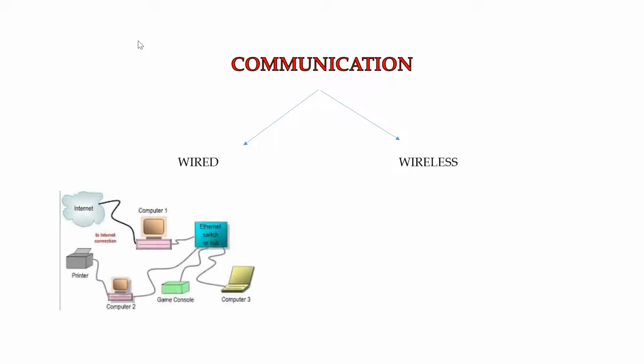Okay, so we have seen the ancient history of communication. Now let us look into what communication is and what its types are. Communication is nothing but the transferring of messages from one place to another. It could be of two types: wired communication or wireless communication.